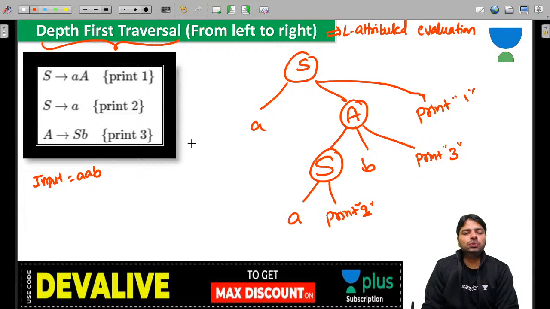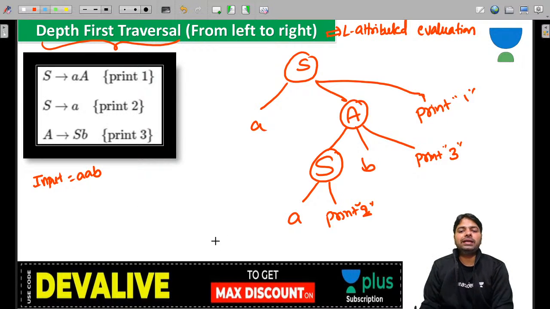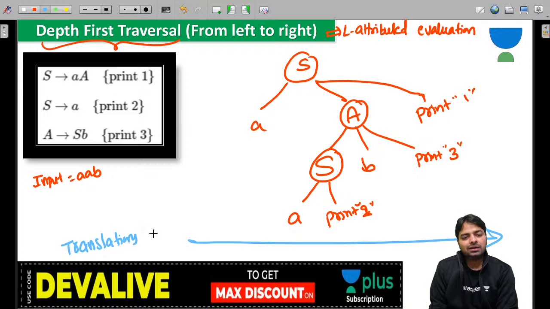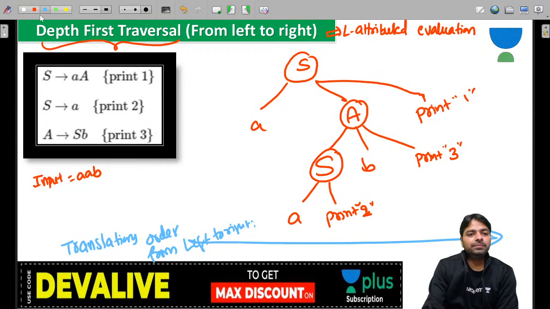Now what you have to do, you need to find the translations order from left to right. That will be very easy in this technique once you consider the tree.